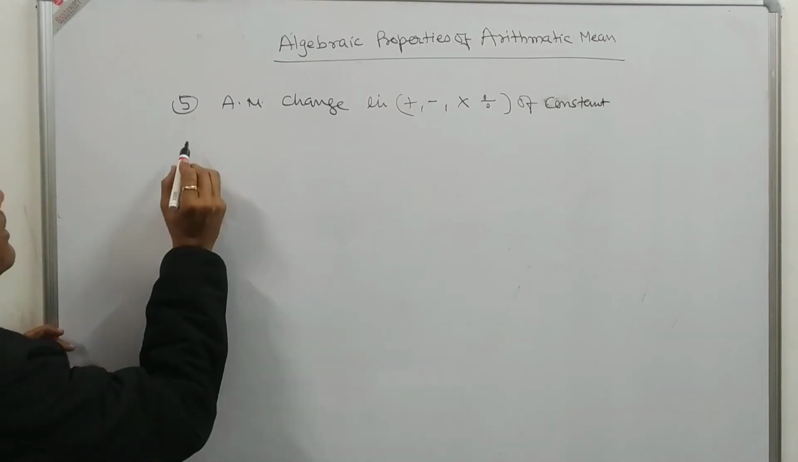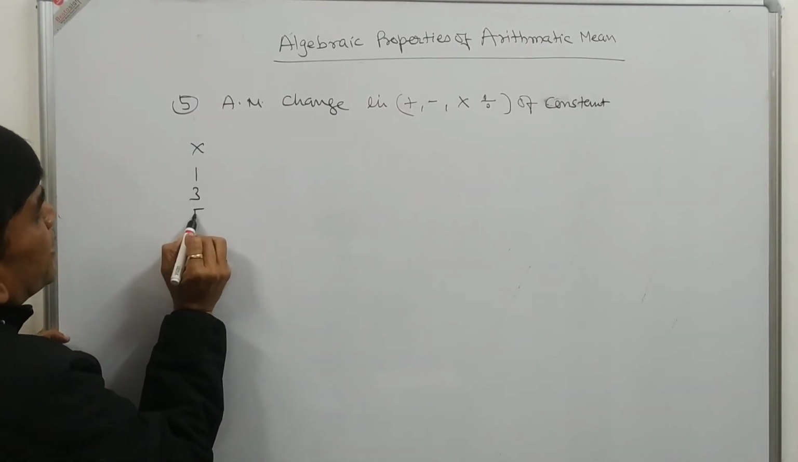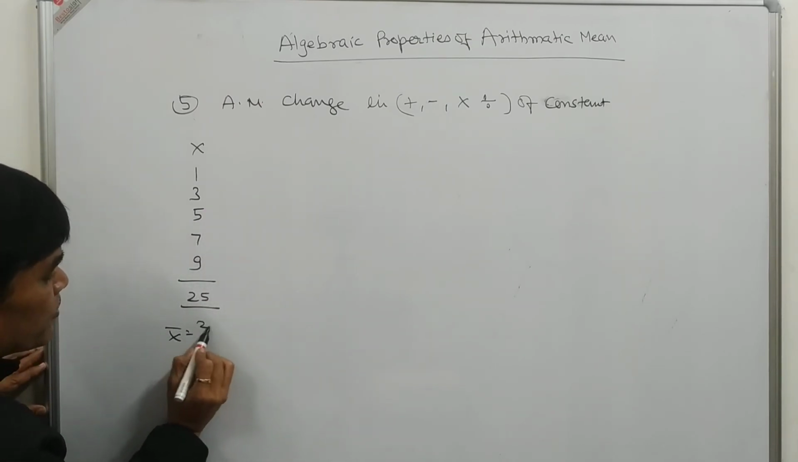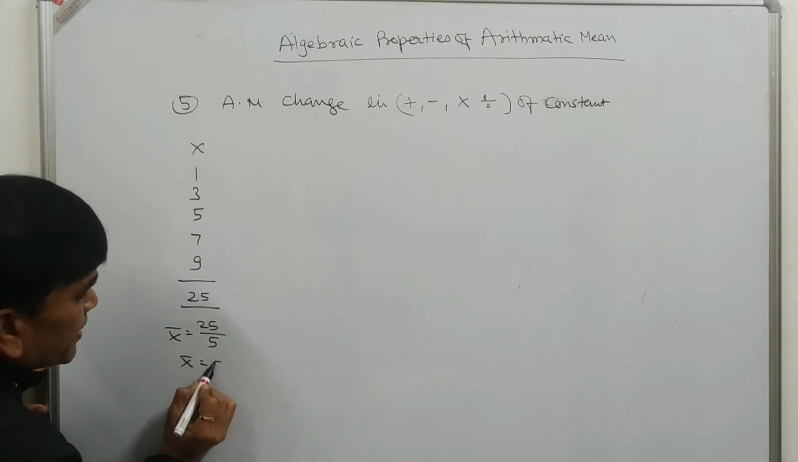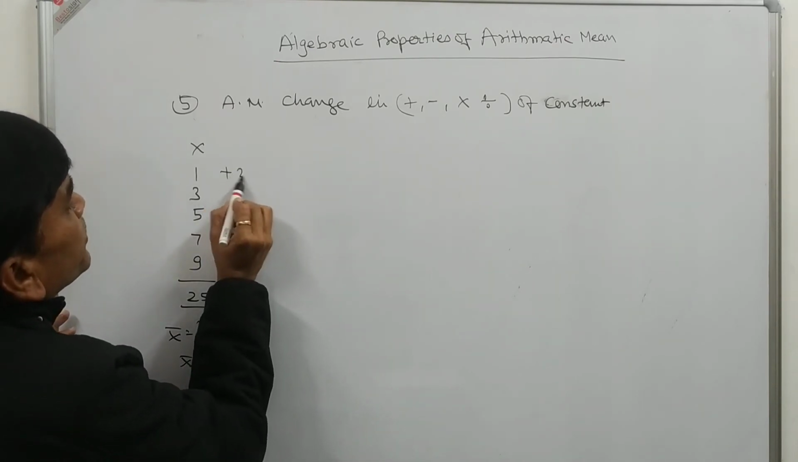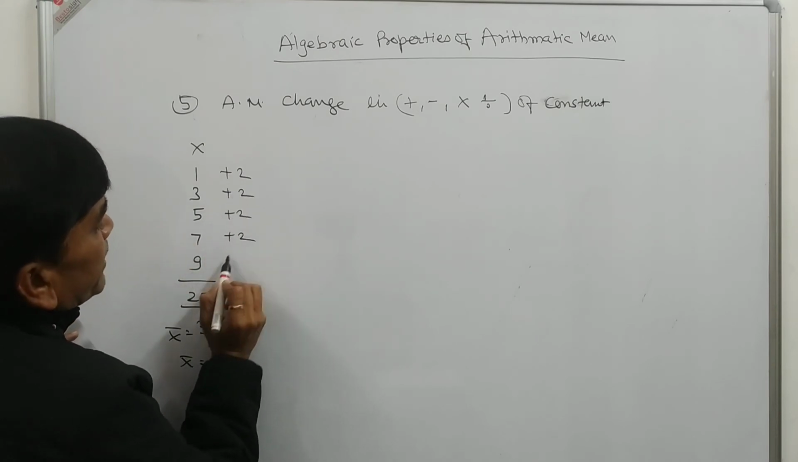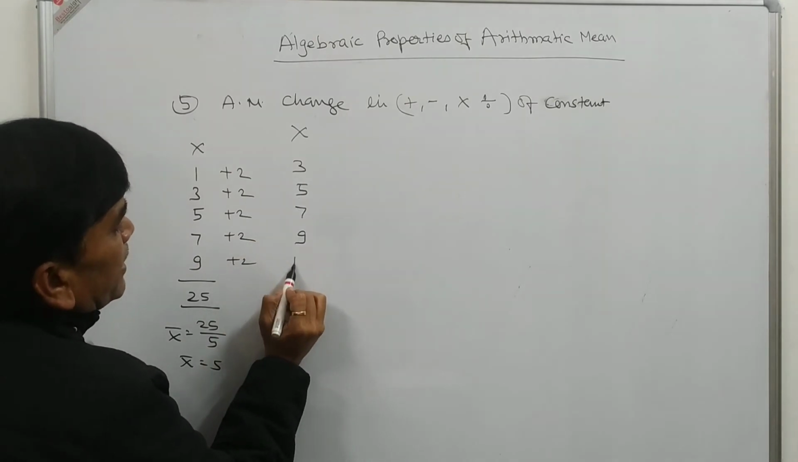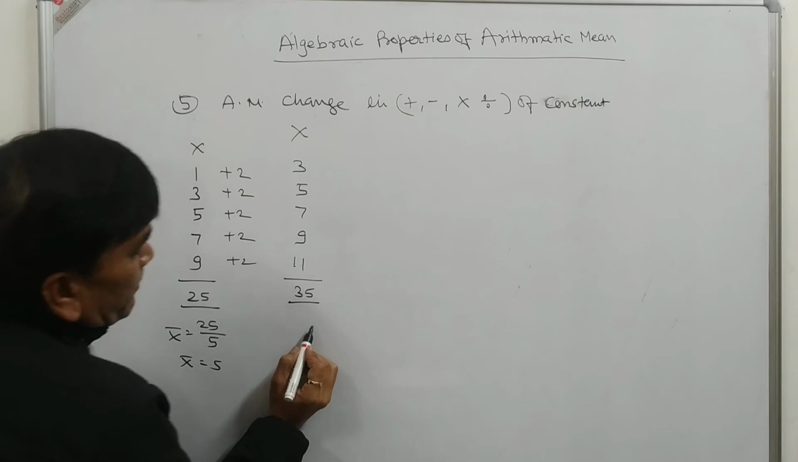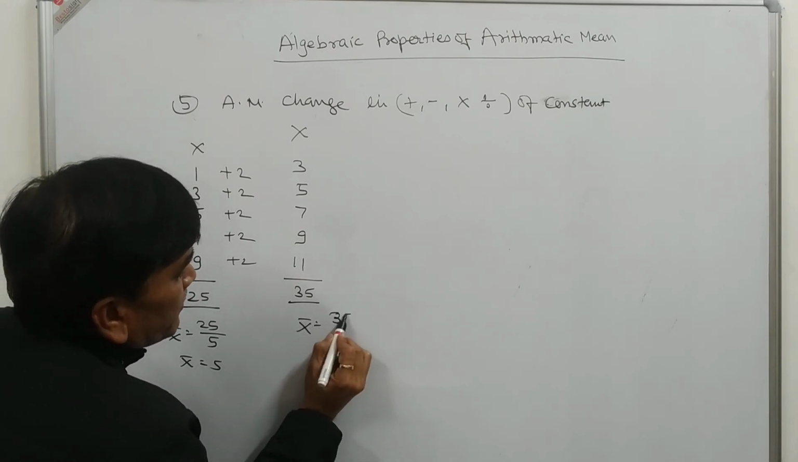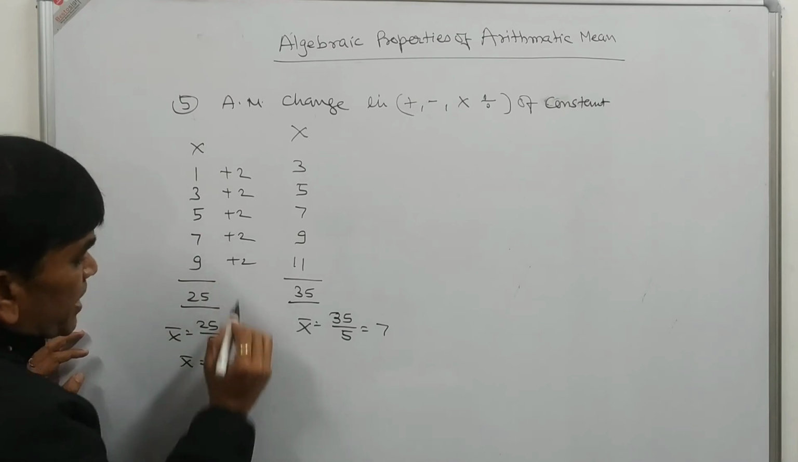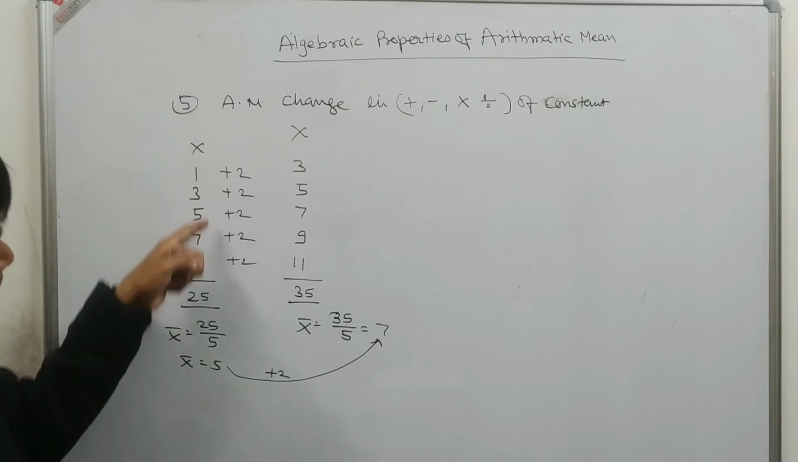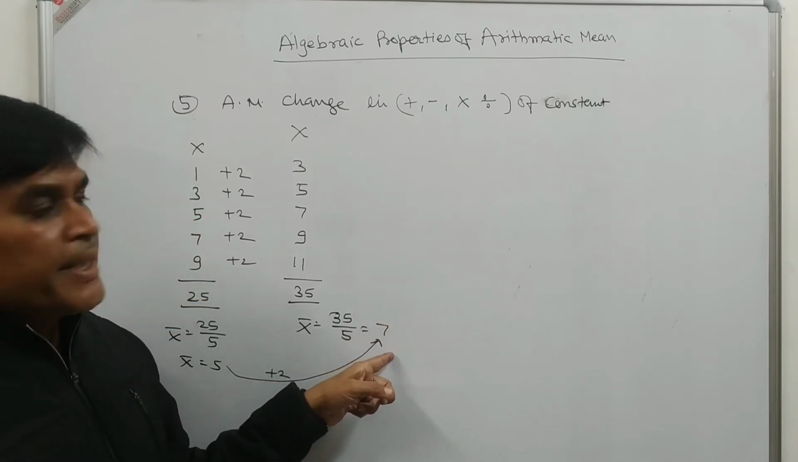Suppose the series is 1, 3, 5, 7 and 9. The sum is 25, so x bar is equal to 25 divided by 5, so the value of x bar is 5. If we add 2 to each item, the new series will be 3, 5, 7, 9, 11. The sum will be 35, so x bar is equal to 35 divided by 5, that is 7. It means we added 2 to each item.